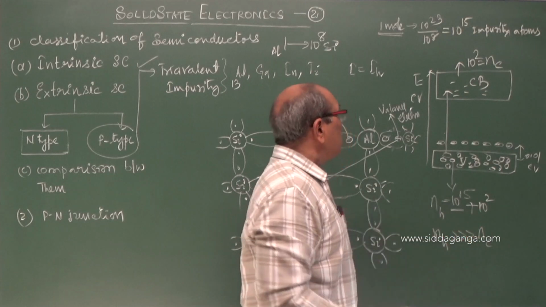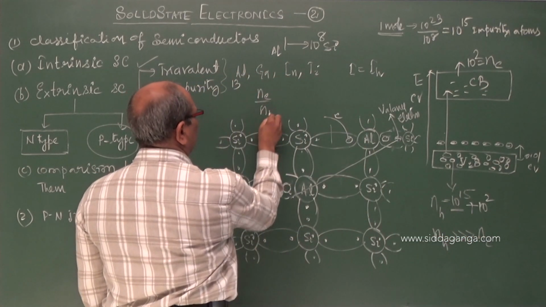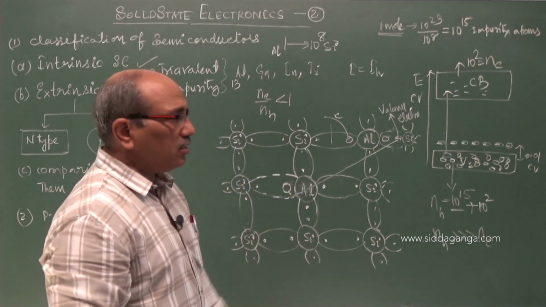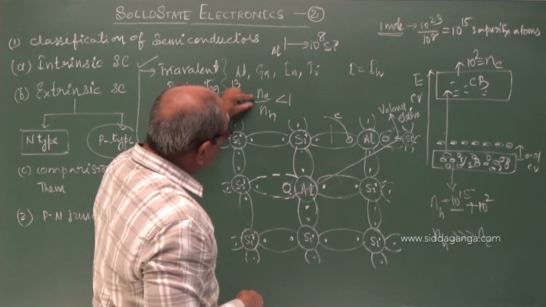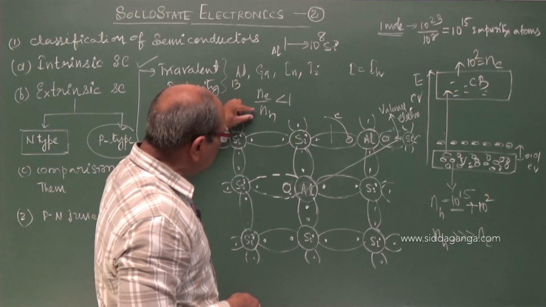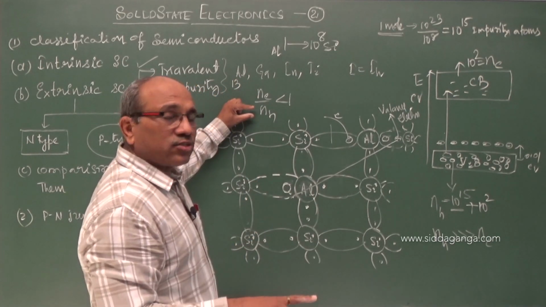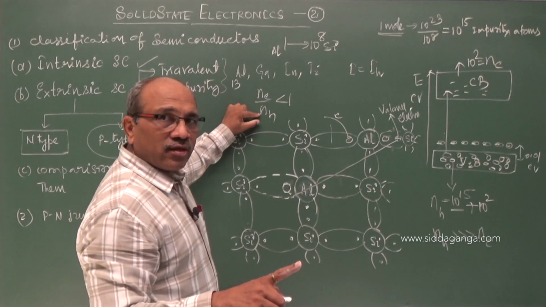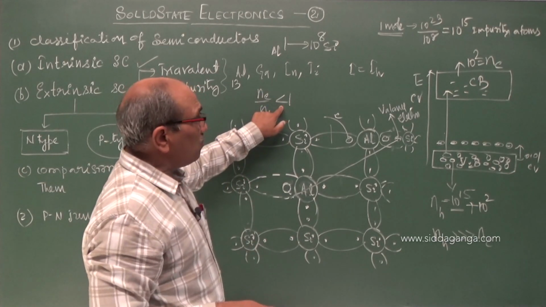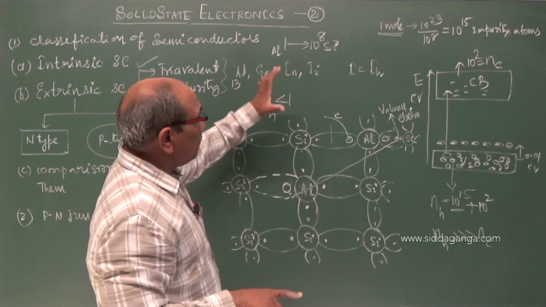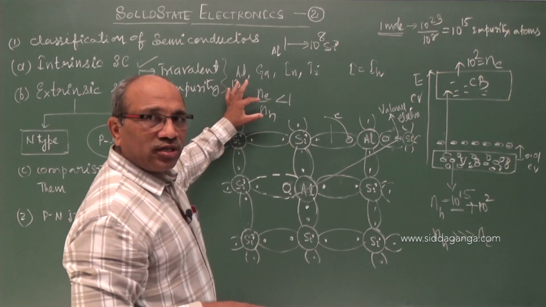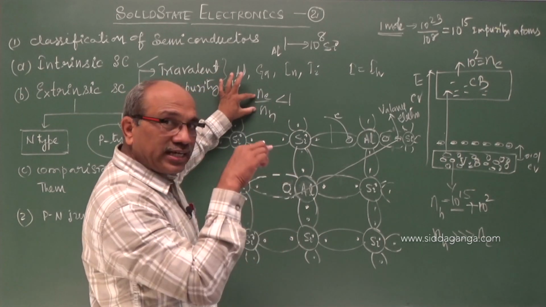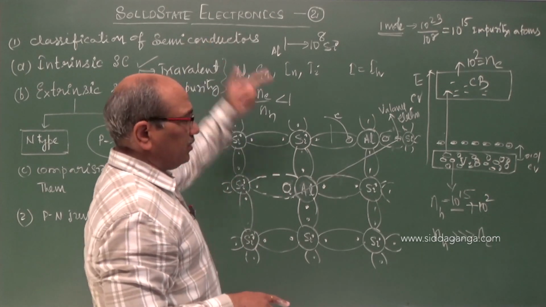So holes contribute, and in this case Ne by Nh, if you observe the ratio, it is less than 1 always, but as the temperature goes on increasing because of thermal agitations, slightly this increases, whereas in n-types this ratio decreases. In case of pure or intrinsic semiconductor, at any temperature Ne by Nh is 1. For n-type it is more than 1, for p-type it is less than 1. But as the temperature increases, we see slight changes in the ratio. In case of intrinsic, no changes. In case of extrinsic n-type, this ratio slightly decreases. In p-type it will increase.